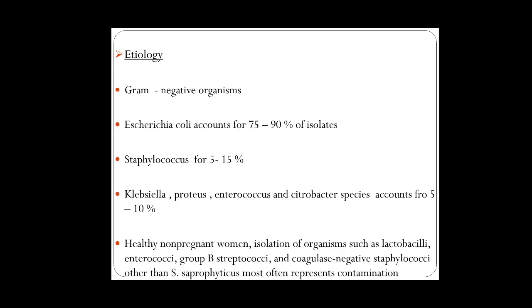Gram-negative bacteria are most commonly implicated in the etiology of UTIs, wherein E. coli accounts for 75 to 90% of the cases. Less commonly gram-positive, that is Staphylococcus, accounts for 5 to 15%, and Klebsiella, Proteus, Enterococcus, and Citrobacter species account for 5 to 10%. In healthy non-pregnant women, isolation of organisms such as lactobacilli, enterococci, group B streptococci, and staphylococci other than Staph saprophyticus most often represents contamination.